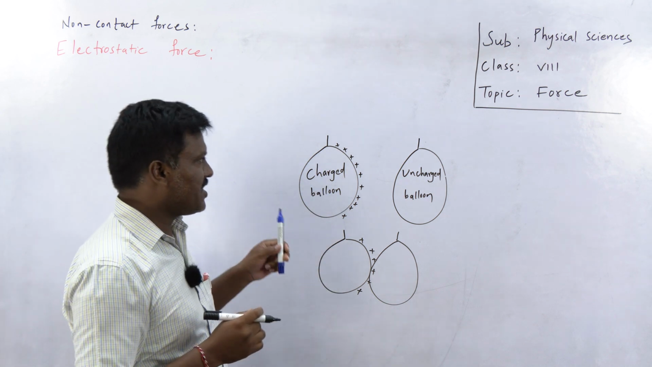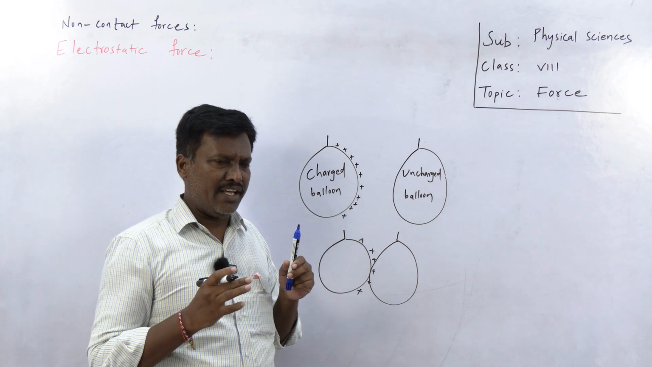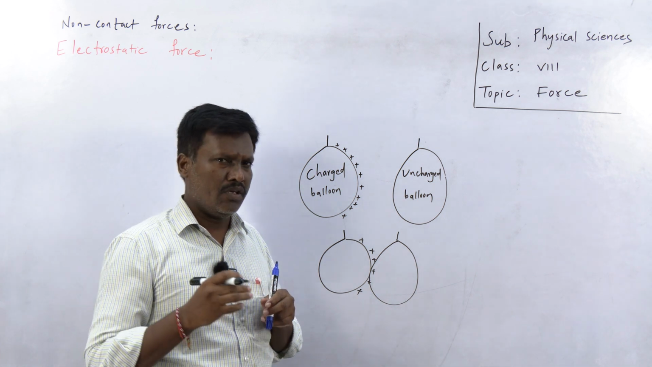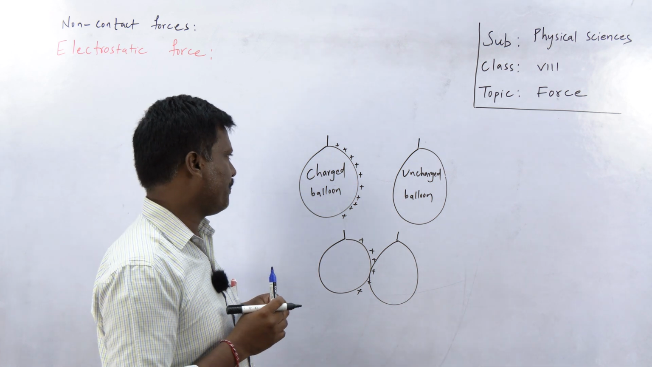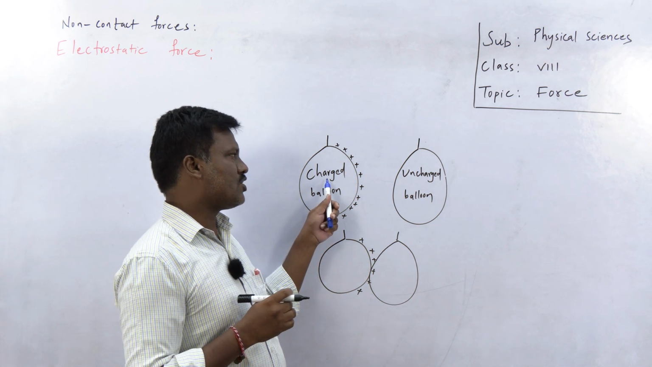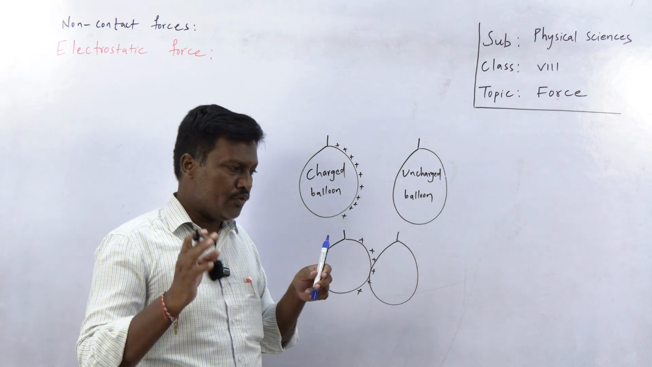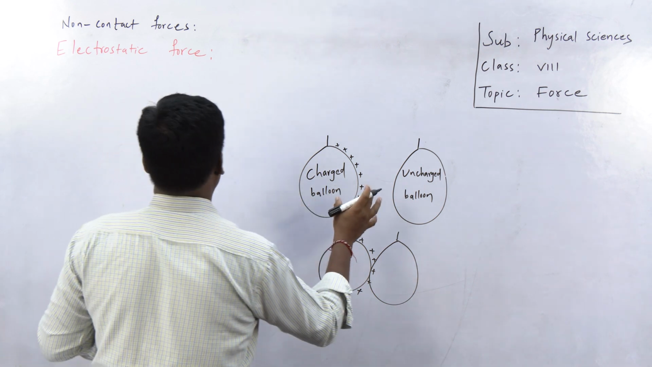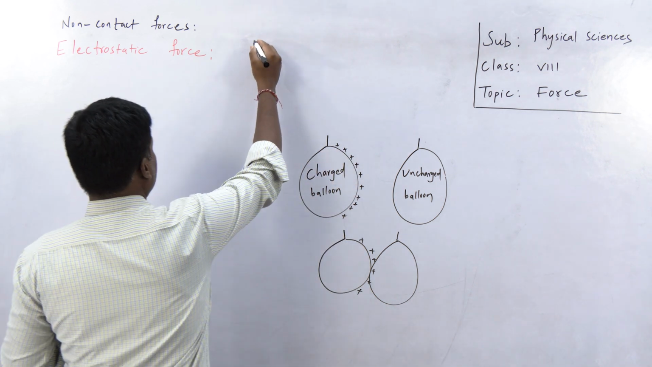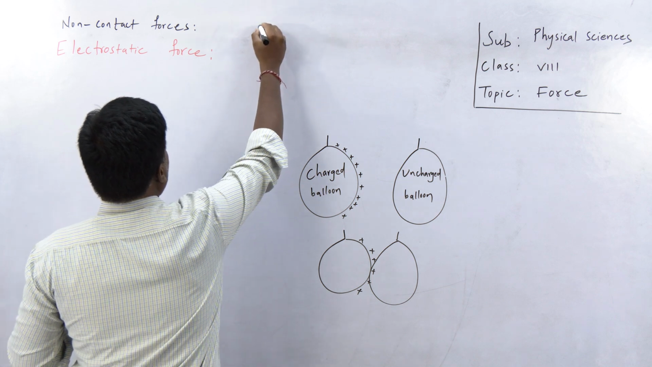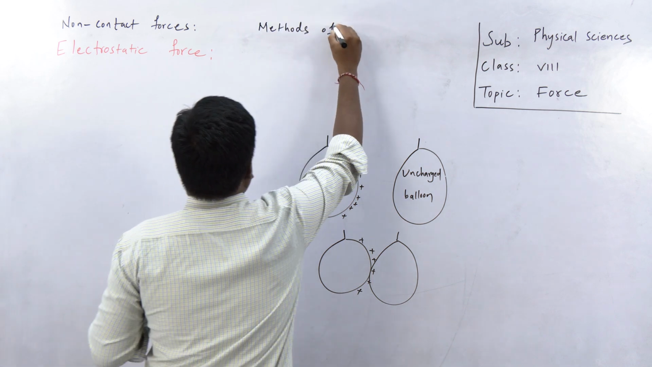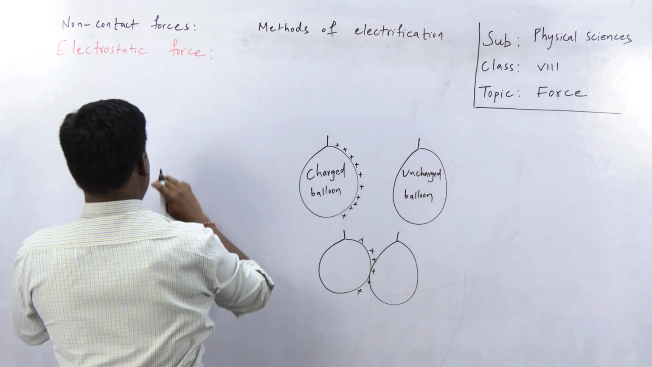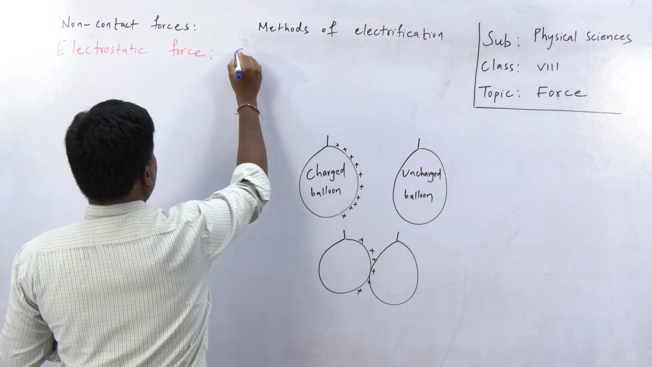For understanding this in a better way, you have to go deeper into some basics. To understand why this charged balloon attracts the uncharged balloon, you need to understand methods of electrification. Okay. First, I'll explain some methods of electrification. Methods of electrification. First, what is meant by electrification?